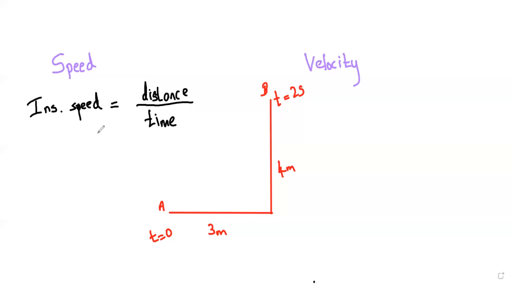Here, when you are considering the instantaneous, the time is very small. In mathematical terms, we can denote it like this: dv by dt. Sorry, this is ds by dt. I am going to explain why it came like this.